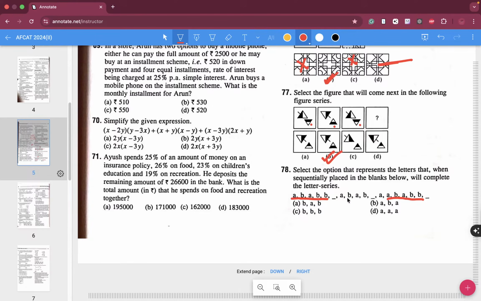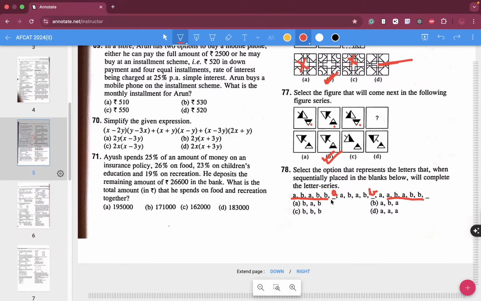A, B, A, B, B. So over here also A should come. Let me draw it clearly. So this is what it is.